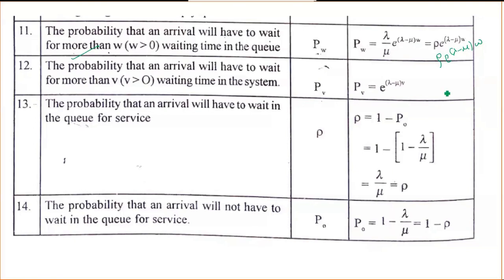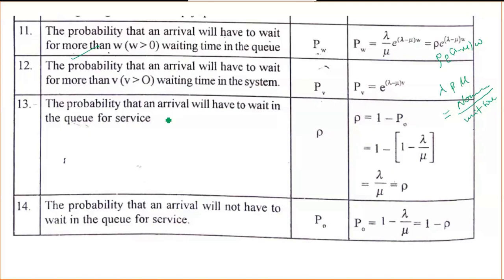Lambda and mu have the unit of number of customers, either arrived or served, divided by unit time. That is the unit for lambda and mu that you should be clear about. But for all these calculations, wherever you are calculating a probability, there is no unit. You just need to write the answer directly.